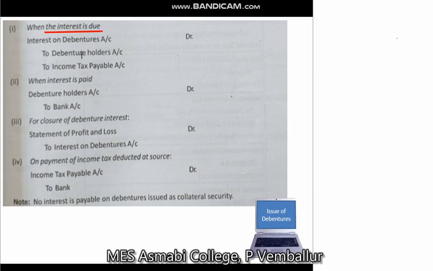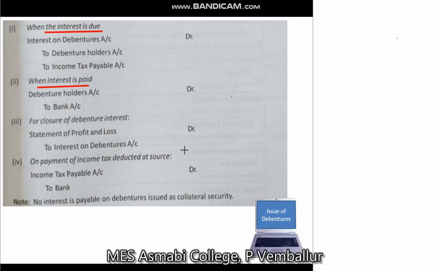So interest on debentures account debit, to debenture holders, and to income tax payable. Then what is the next entry? The next entry is related with payment of interest. The entry is very simple: debenture holders account debit, to bank. Then what about the closure of debenture interest? For that, profit and loss account debit, to interest on debentures account.